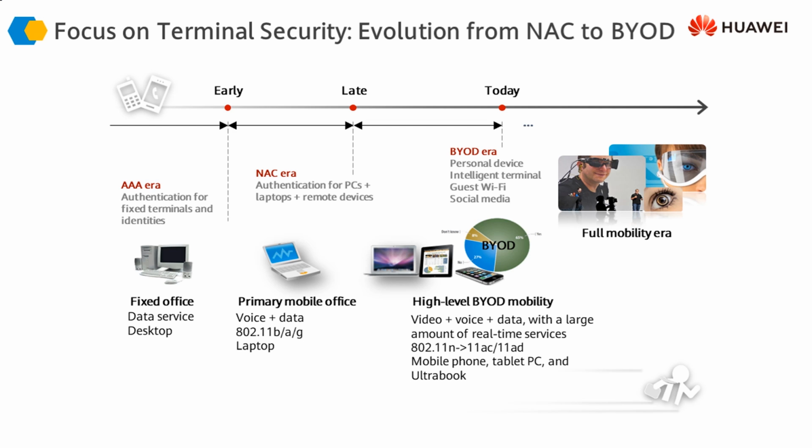Then came the NAC era, or network admission control era, in which apart from AAA, some other services were added as well, including Wi-Fi access and control for mobile devices.